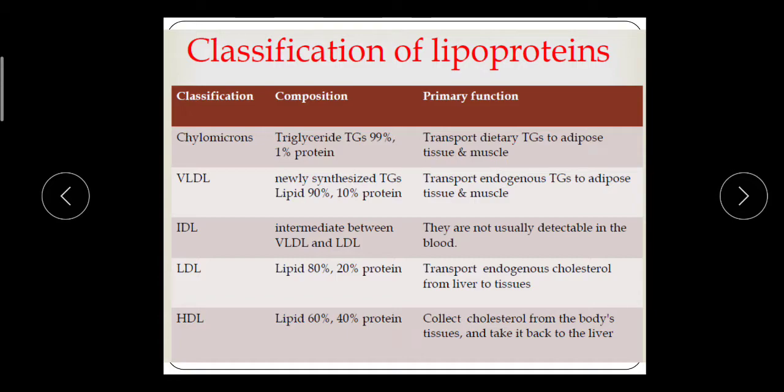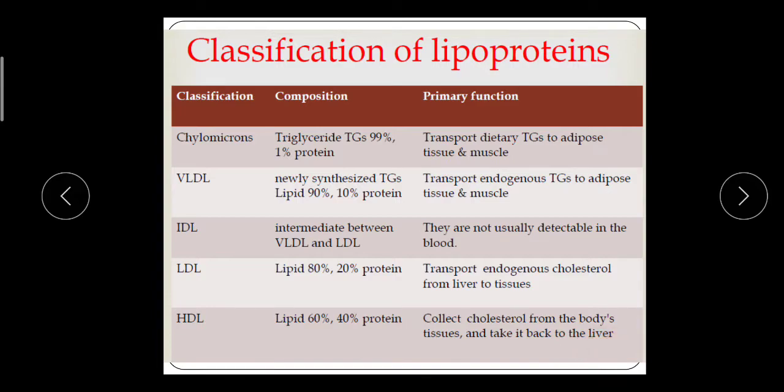And last, high density lipoprotein. The composition is lipid 60% and protein 40%. The function is that it collects cholesterol from the body's tissue and takes it back to the liver for endocytosis.